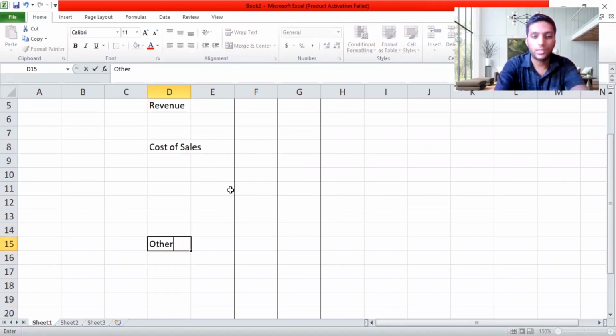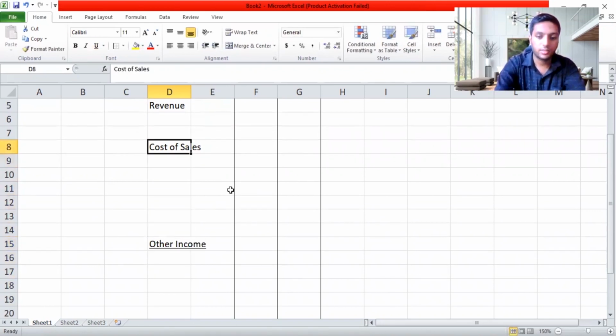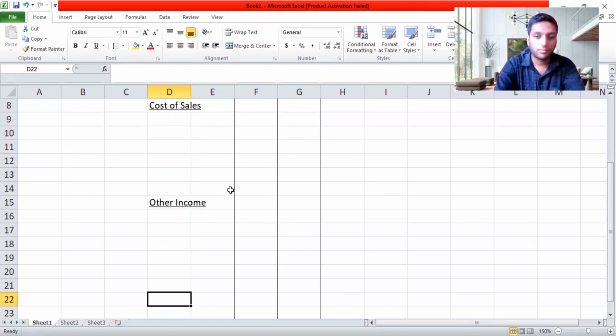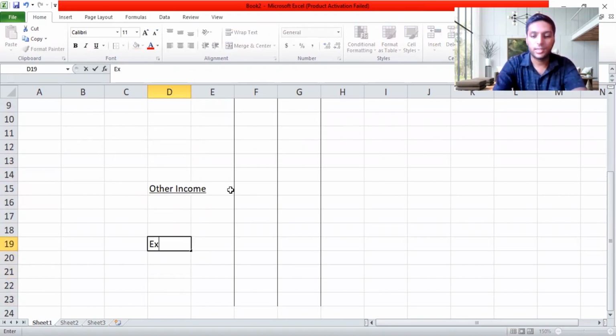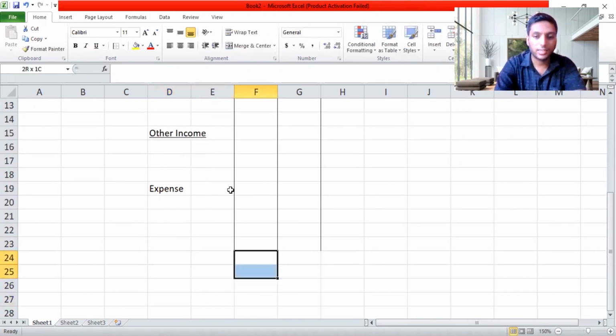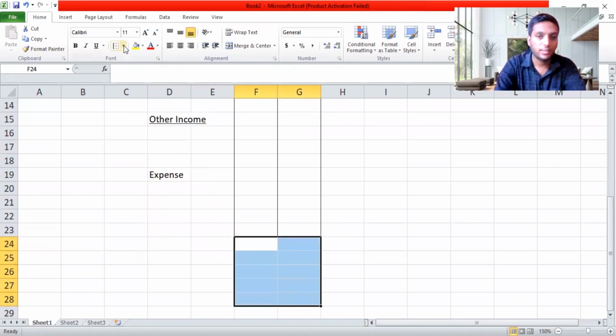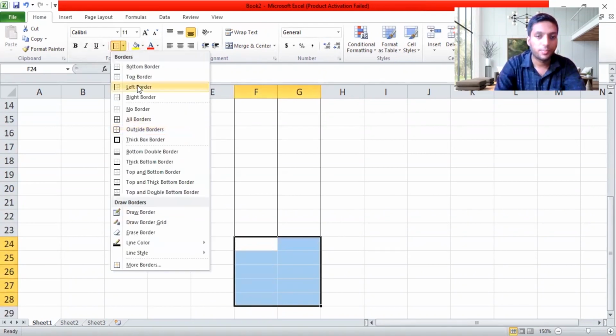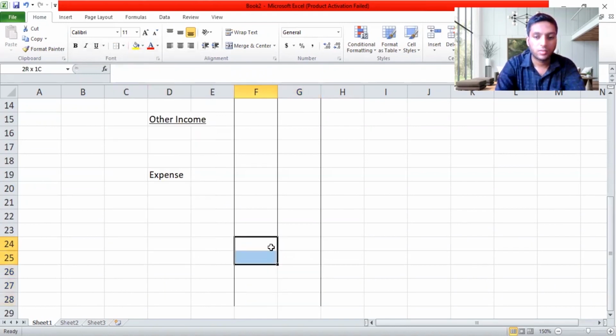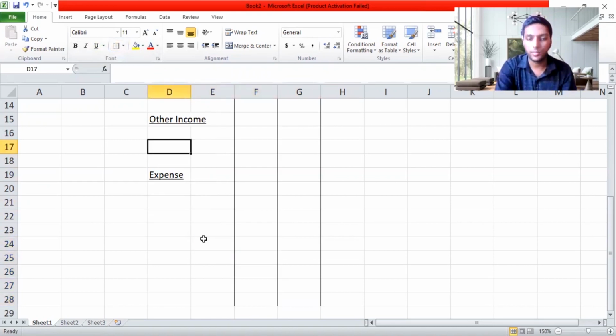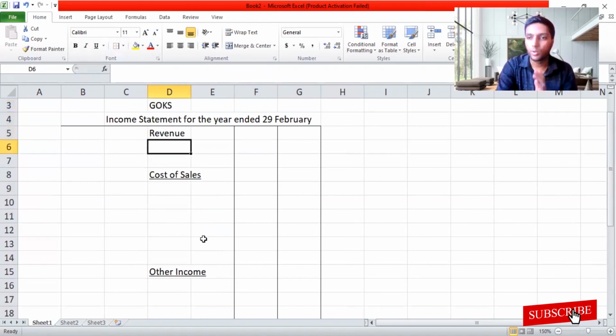Then I'll have 2 lines for other income. I'll have a certain line for this, and maybe 2 lines after that I'll write expense. I'll leave a decent number of lines, like 4 or 5 lines. Okay, so I'm done with this. The basic format of the income statement, I have prepared it. I just want to go adjustment by adjustment.